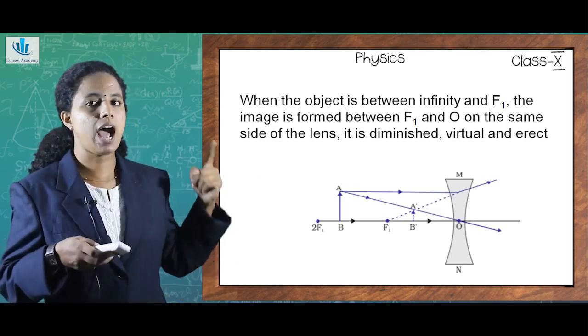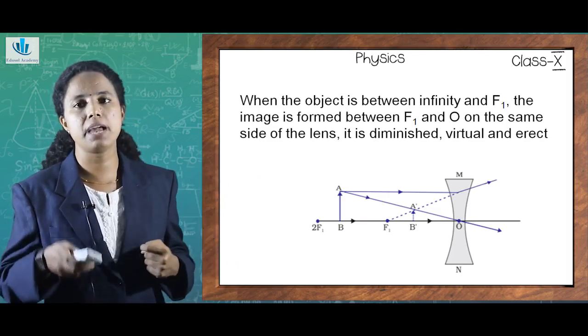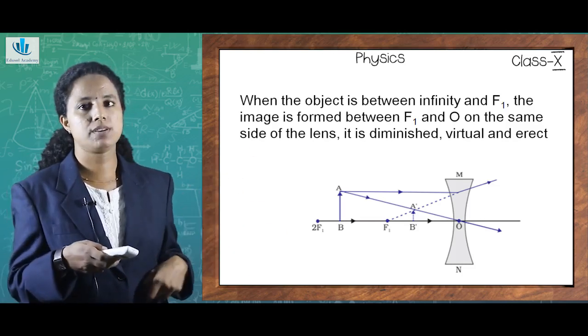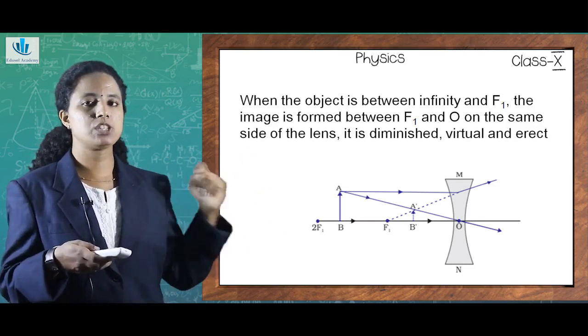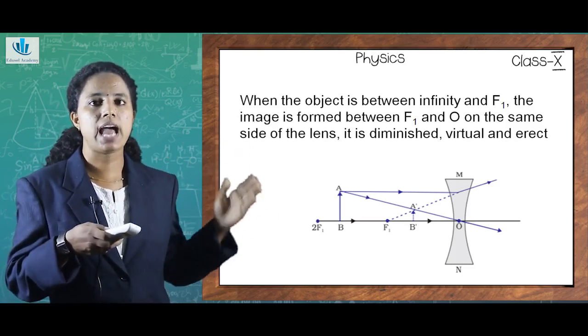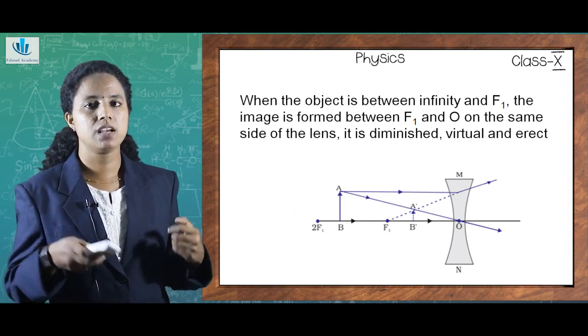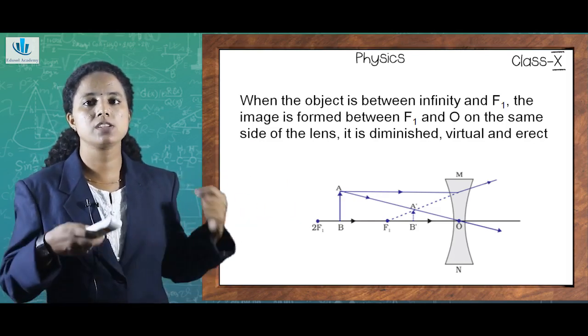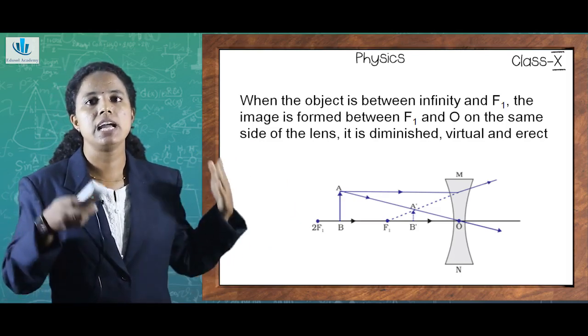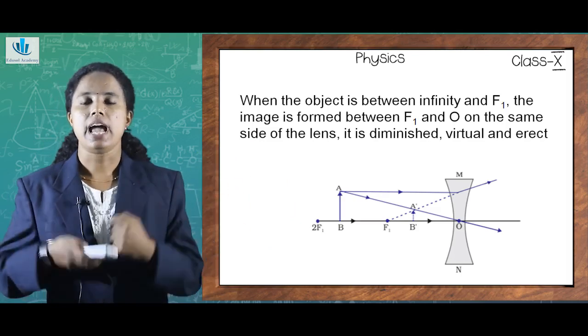And how is the nature of object and image related? You can see the height of the object is represented as AB. And how is the height of the image? It is A dash B dash. Compare AB and A dash B dash. How can you infer? You can see the object and the image are on the same side of the lens. And what is the nature of the image? It is also diminished. And what is its position? It will be virtual as well as erect.